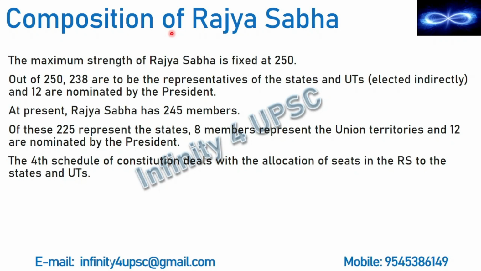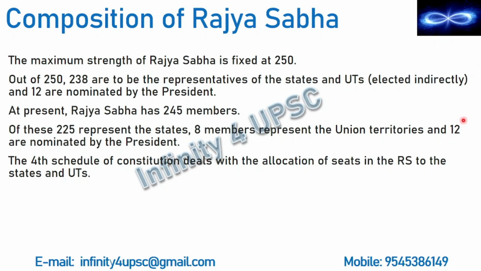So first is Rajya Sabha. The maximum strength of Rajya Sabha is fixed at 250. The maximum limit is 250. That means it can be less than 250. Out of 250, 238 are to be the representatives of states and union territories, and they are elected indirectly. I have already told you that the members of Rajya Sabha are elected indirectly and some other members are nominated.